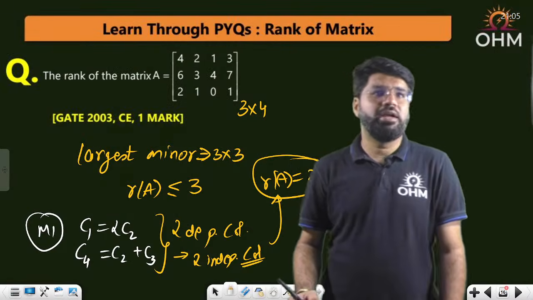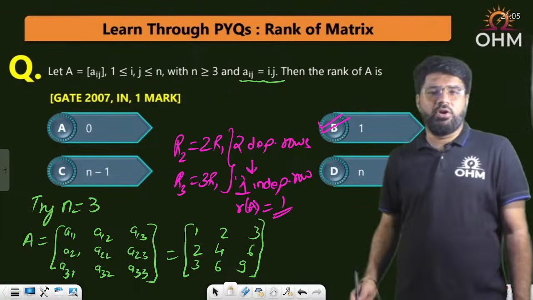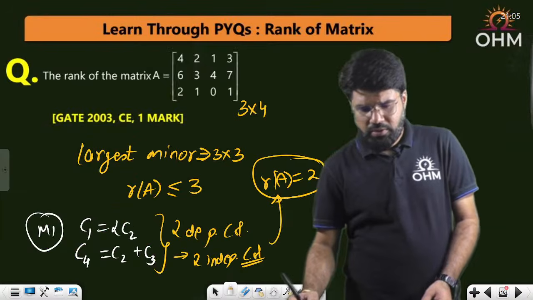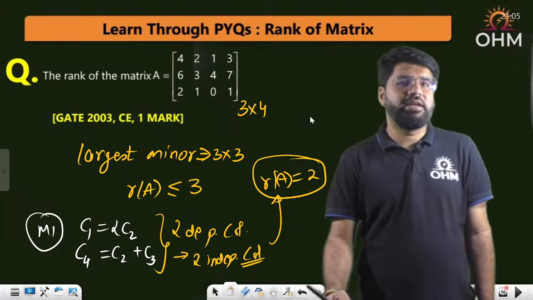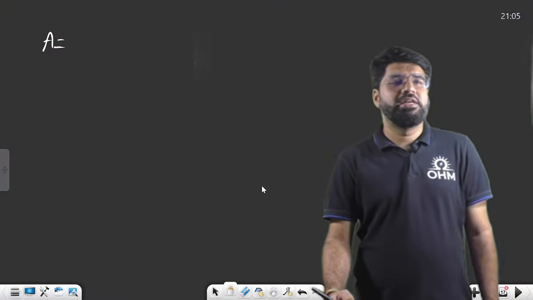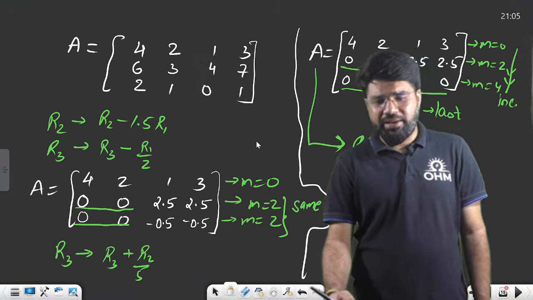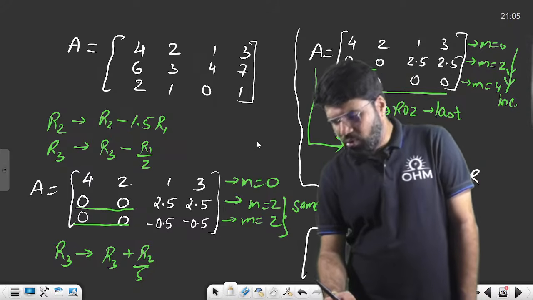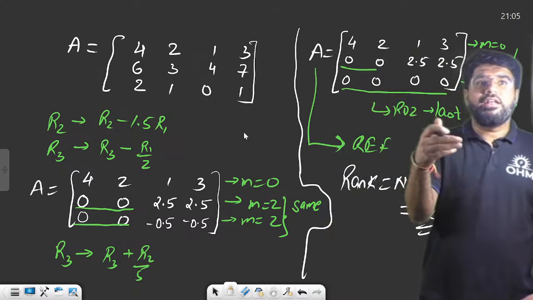Where has that gone? So there were two independent columns, and hence the rank is equal to 2. Same thing we have figured out by which method? The echelon method. Converted the matrix into the row echelon form. Just to explain the echelon form again, I have taken it.